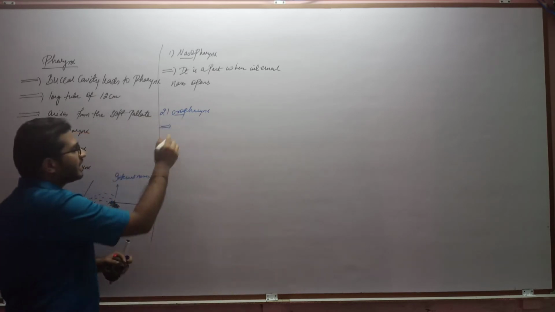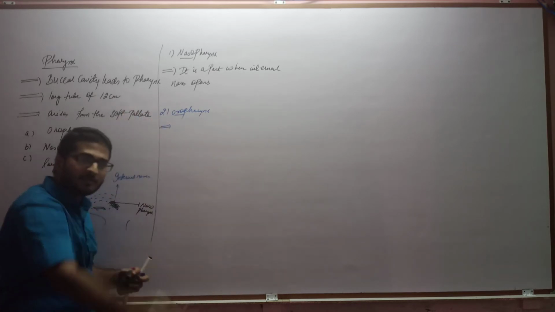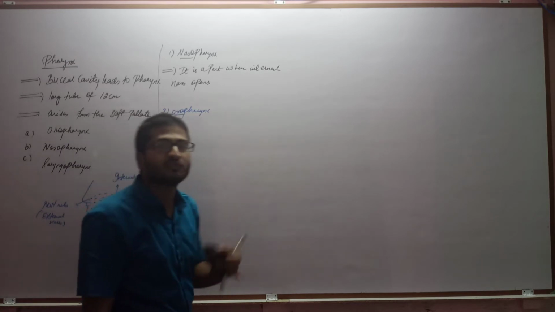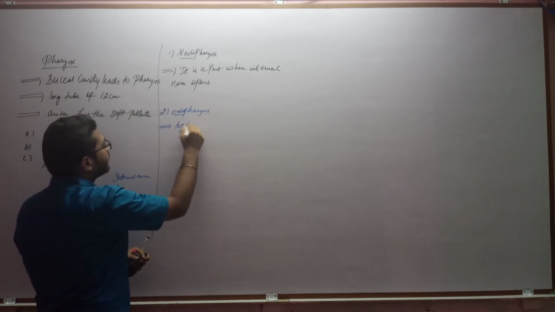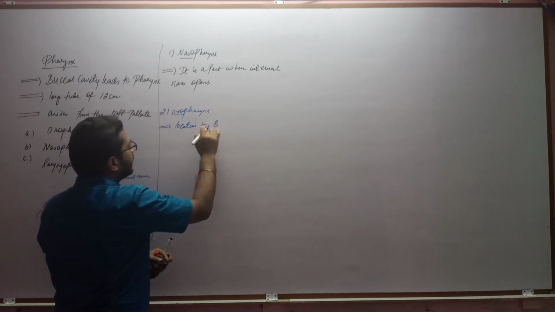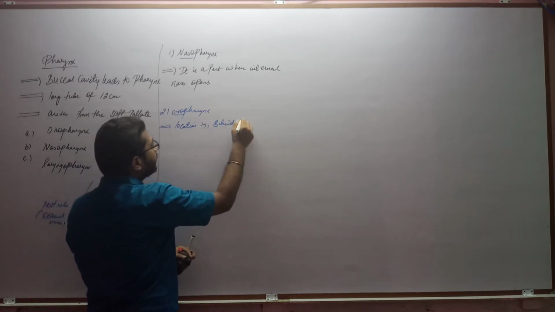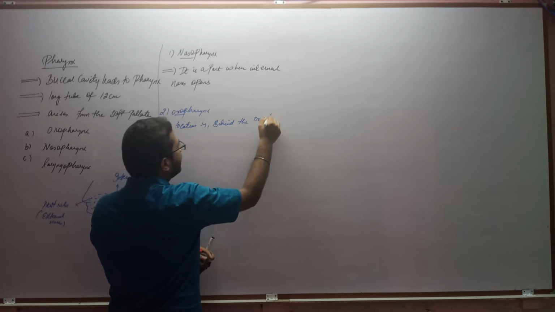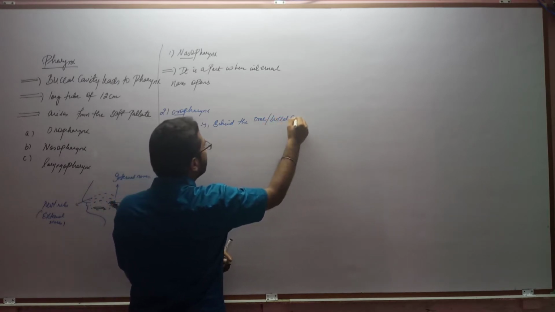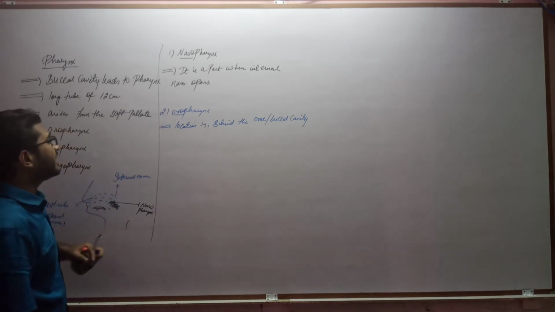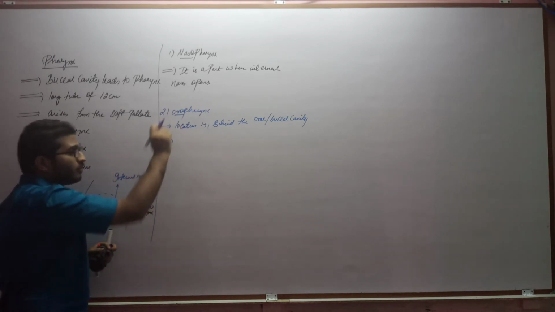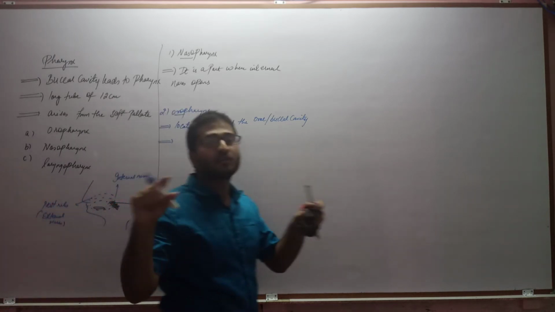So the region of the pharynx which is located behind the buccal cavity or the oral cavity is called oropharynx. So location wise, it opens behind the oral or buccal cavity. Clear?